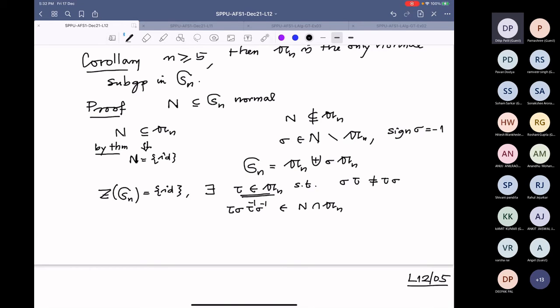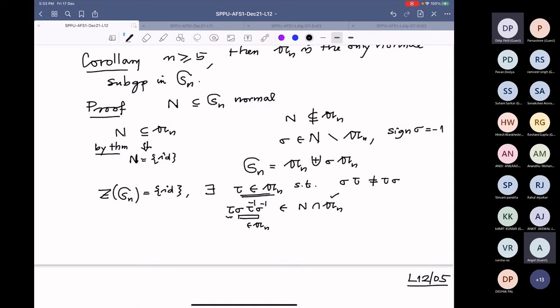Because tau is in An, so this is a conjugate by sigma, so this is also in An, and this tau is in An. Therefore, An is normal, therefore it is in An, or even otherwise you could have computed the signs. So this will become even, and this is already even, so fine.